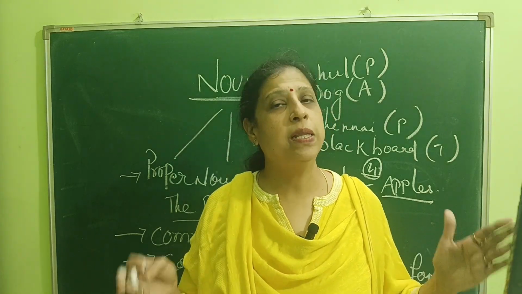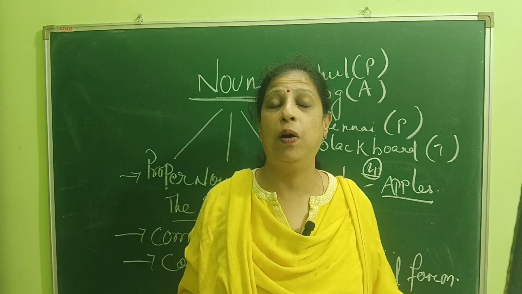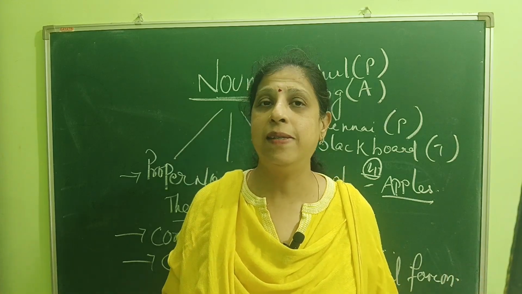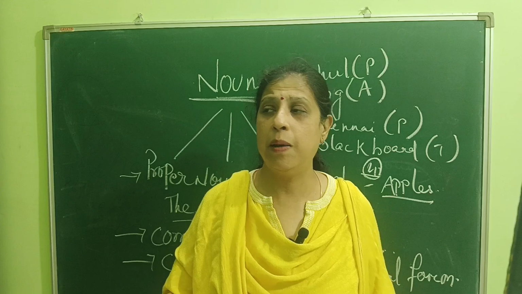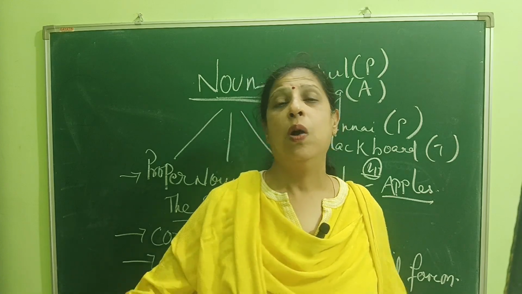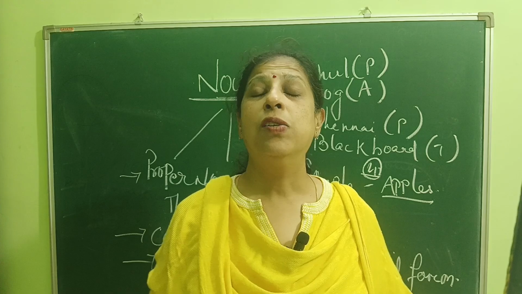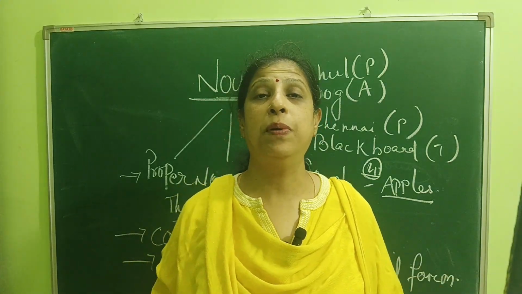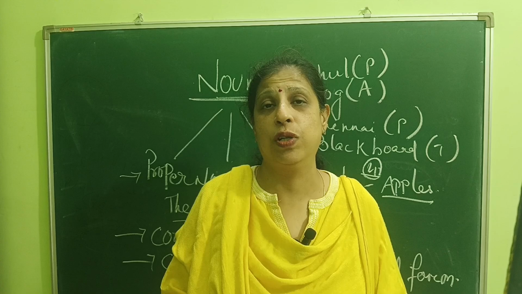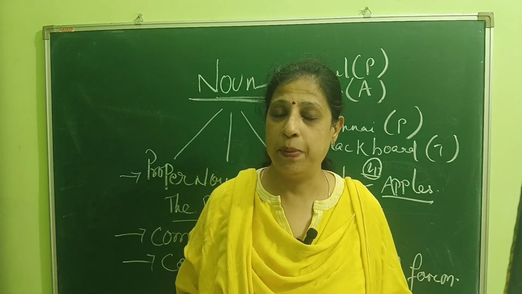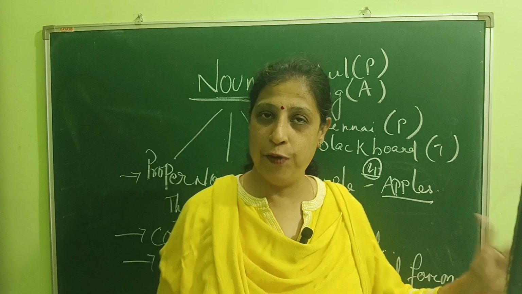We can count the number of things or persons or people or places, then that is called countable nouns. The number of animals, 5 dogs, 1 dog, 4 dogs, 1 cat, 4 cats. So these are called countable nouns, children. Nouns that we can count are called countable nouns, and they have a plural form.